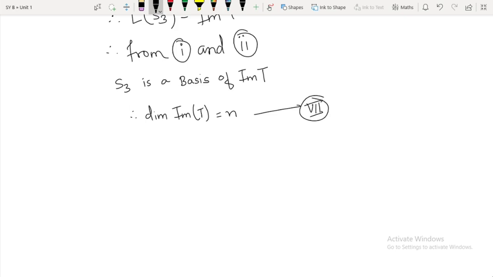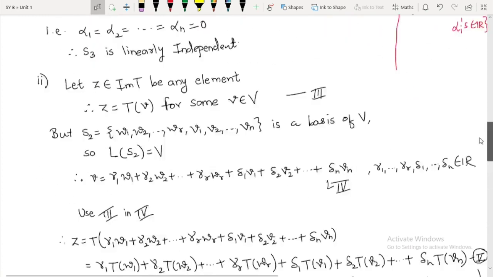So from 2 and 7, what can you say? This was our 2.